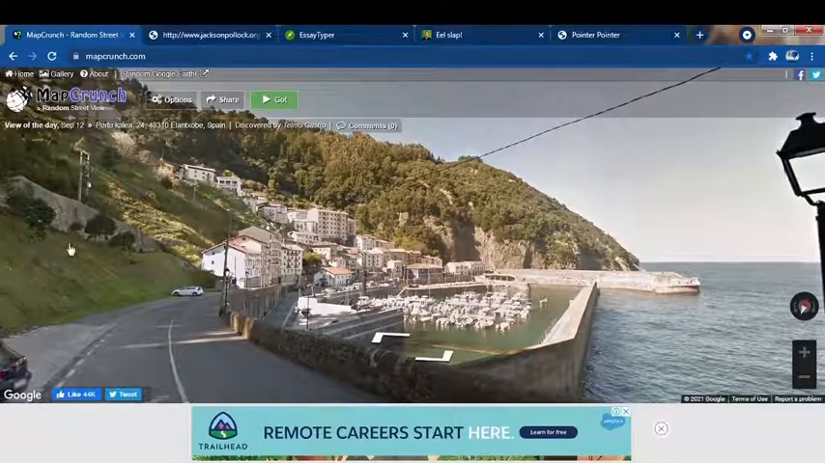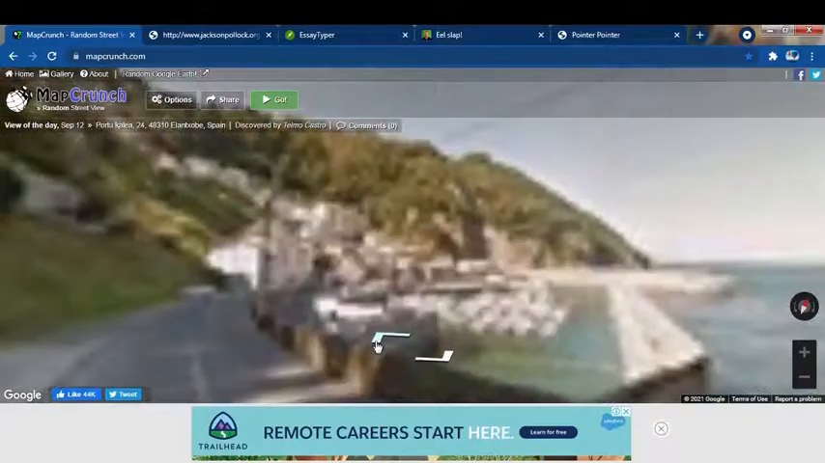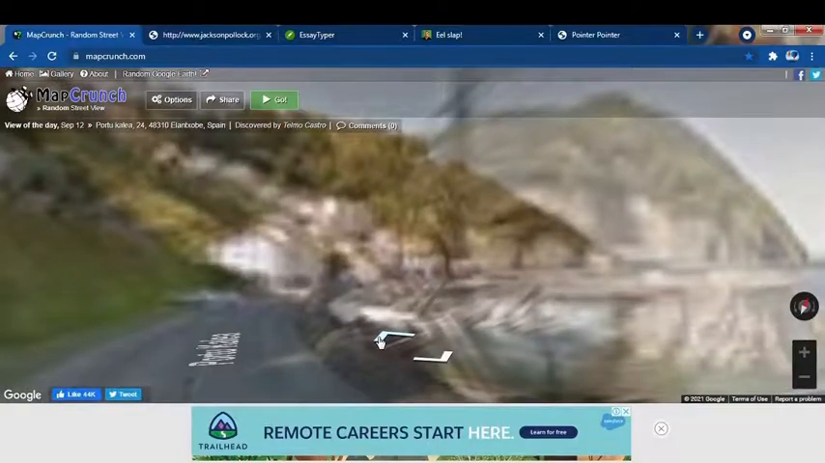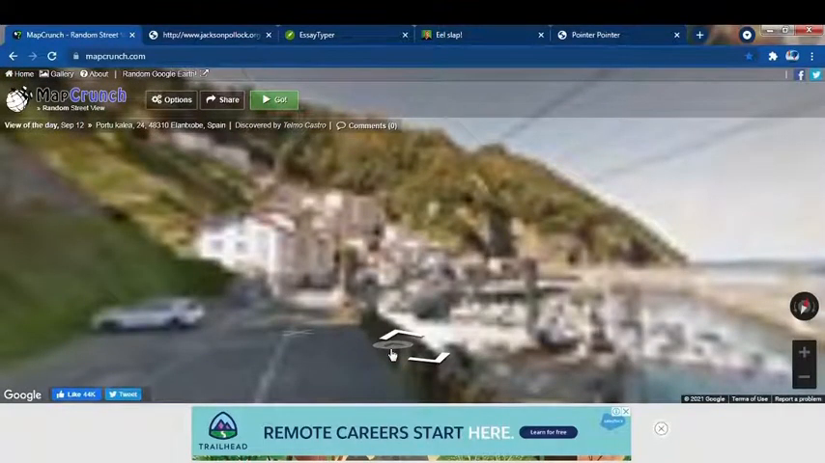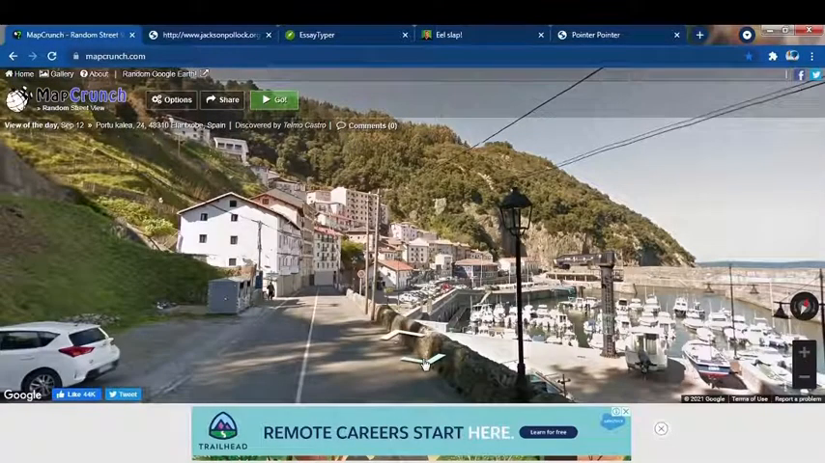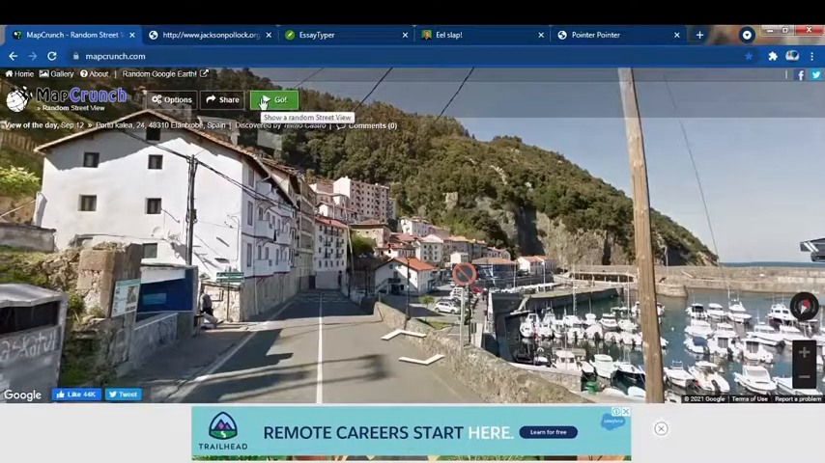The first website is mapcrunch.com. Here you can visit any image and walk in it. See here, if I click the front button, you can see that I am going frontwards, and if I click the back button I am going backwards. If I want a new image, then if I click go, it will generate a new image. See, it has generated a new image. So here I can go.